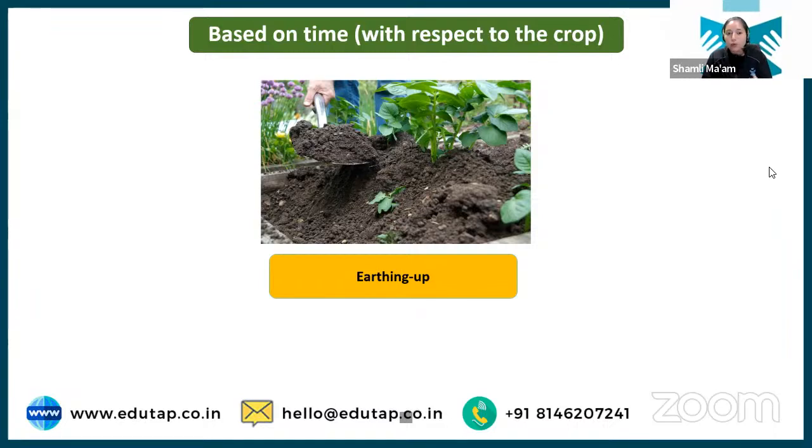In a banana plant, for support purposes, you add more soil volume to the base of the banana. Similarly, in the case of sugarcane, you add more soil volume. In the case of potato, more soil volume is added so that the tuber can remain inside the soil and not get exposed to sunlight, so that it can grow properly. So earthing up is basically adding soil to the base of the plant. It can be for support, or for better growth of the produce. Clear? I hope this is also clear to you.